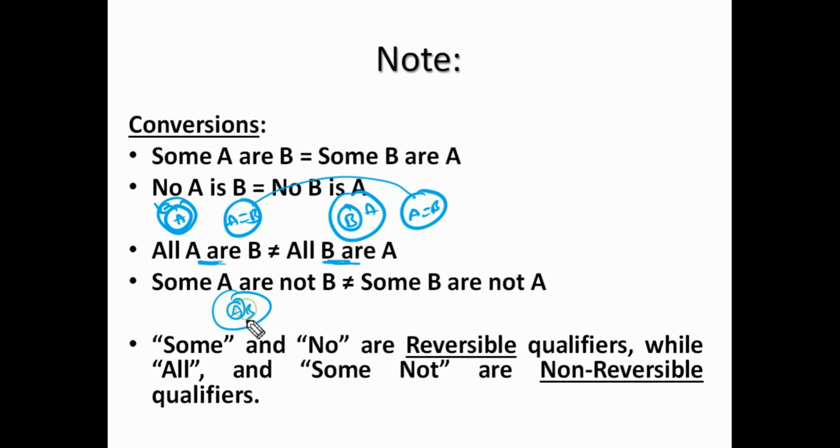This is A and it is B, and this is A and it is B. Here it is A and it is B. One of the possible diagrams for this one is this one. One of the possible diagrams for this one is this one. These two will not match. So that's why these two are also not reversible. Okay. See, "all" and "some not" are non-reversible qualifiers.